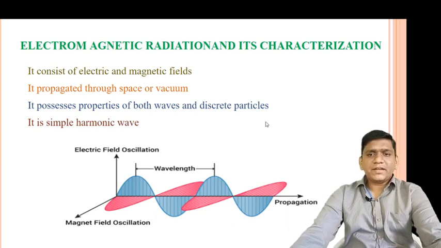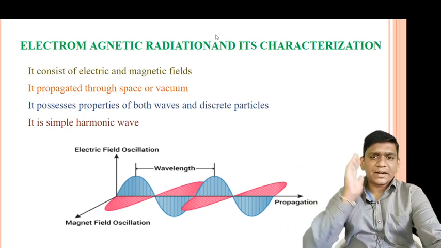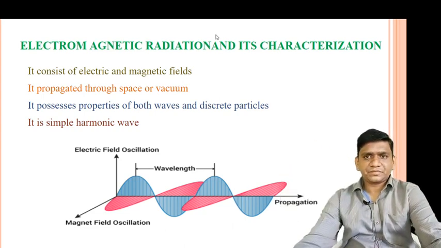The electromagnetic radiation is considered as a simple harmonic wave. So this is also known as a simple harmonic wave, and it is propagated from the source and travels in a straight line.